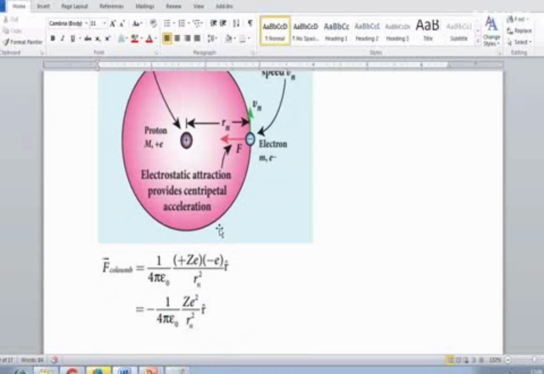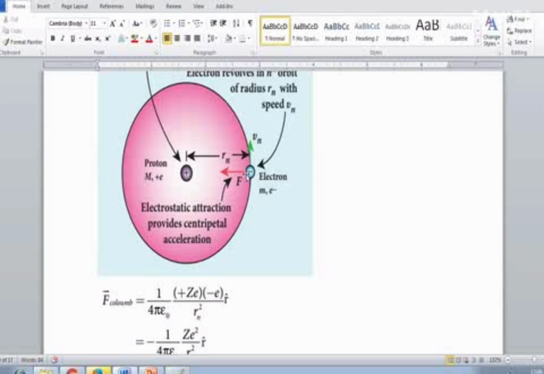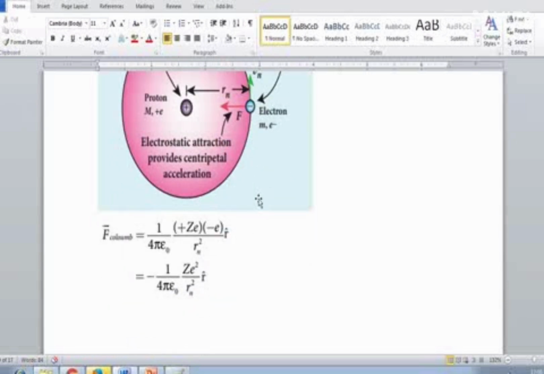Okay. So now we can write that equation. First thing, here the positive charge is here and this is the negative charge. So there is a force acting between the two charges, called Coulomb force. In the universal gravitation law, you know F is equal to K into m1 m2 by r square. Like that, the Coulomb force is K into q1 q2 by r square, where K equal to 1 by 4 pi epsilon. q1 we can take as the proton, with charge equal to e, and the positive sign indicates a proton.